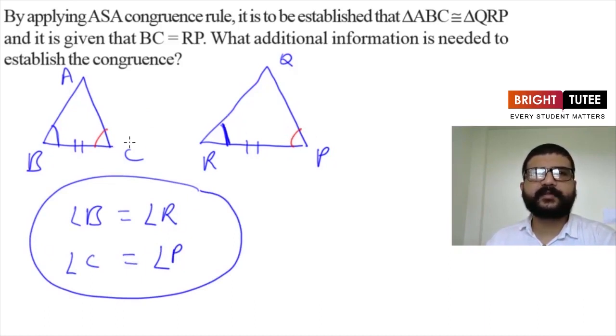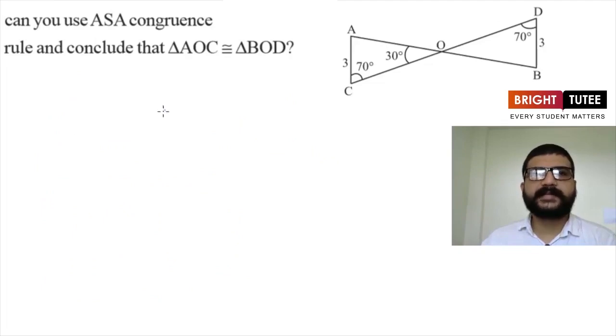For using ASA congruence rule, we basically need two angles and a side included between these two angles. Now let's see one more example. So here the question is this figure given here. Can you use ASA congruence rule and conclude that triangle AOC is congruent to triangle BOD? So what do you think?